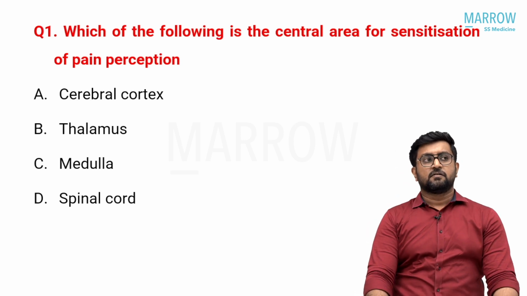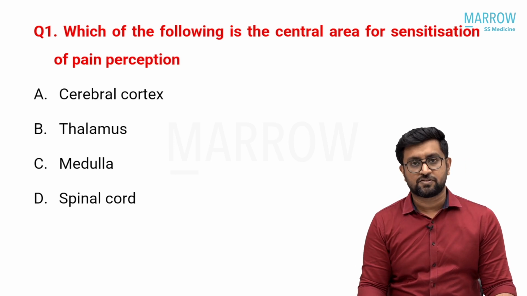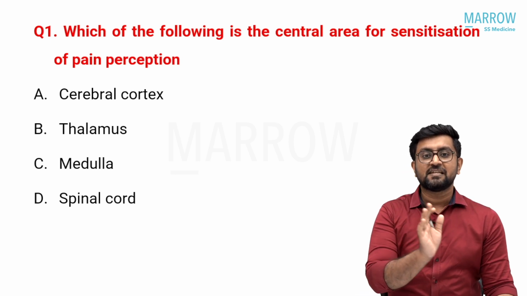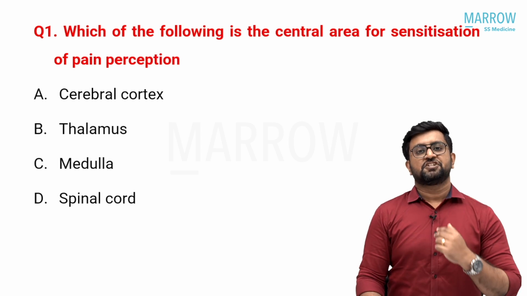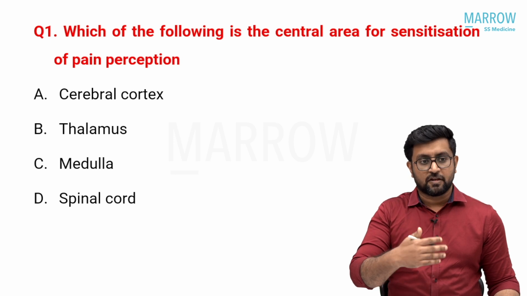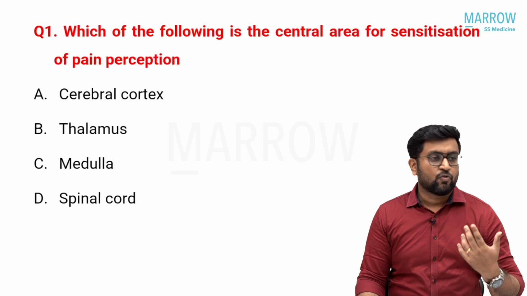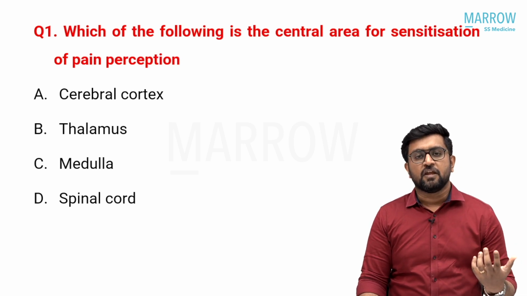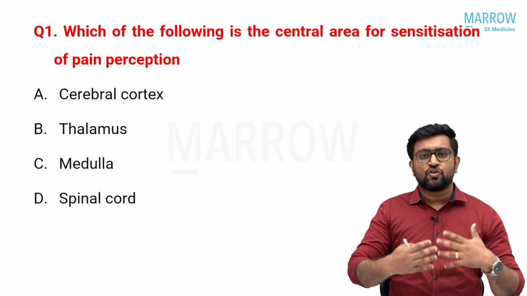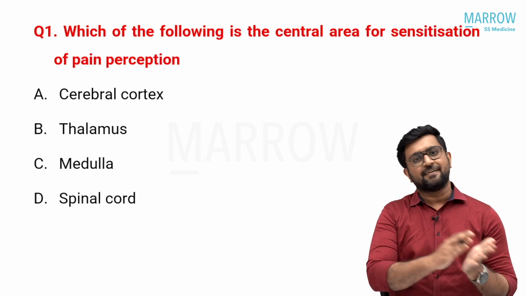Initially I got the question as central area of sensation, or central perception of pain. Then it was corrected by some of my students, and it is the central area for sensitization of pain. So what is pain sensitization? Pain sensitization is a phenomenon by which, with recurrent or chronic pain, the body becomes more sensitive to pain, sensing it even with a low threshold. If a non-noxious stimulus can produce pain, that exacerbation of the pain experience is known as sensitization. That happens in the peripheral as well as the central area.